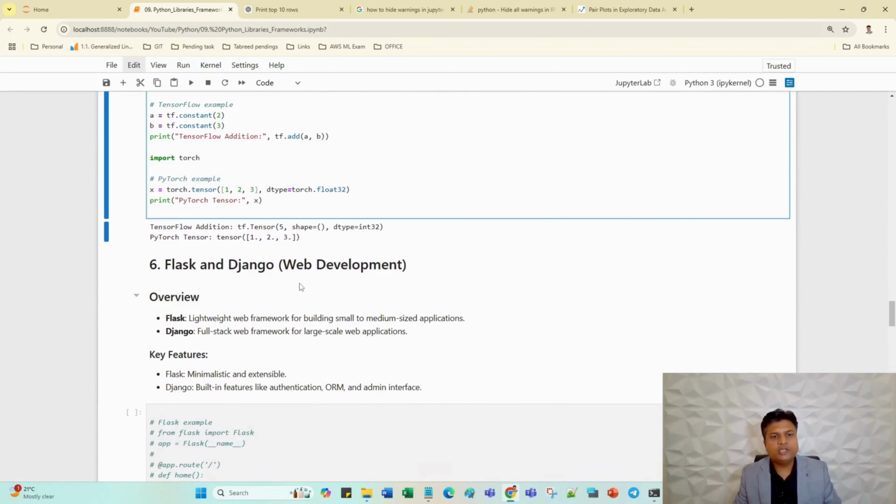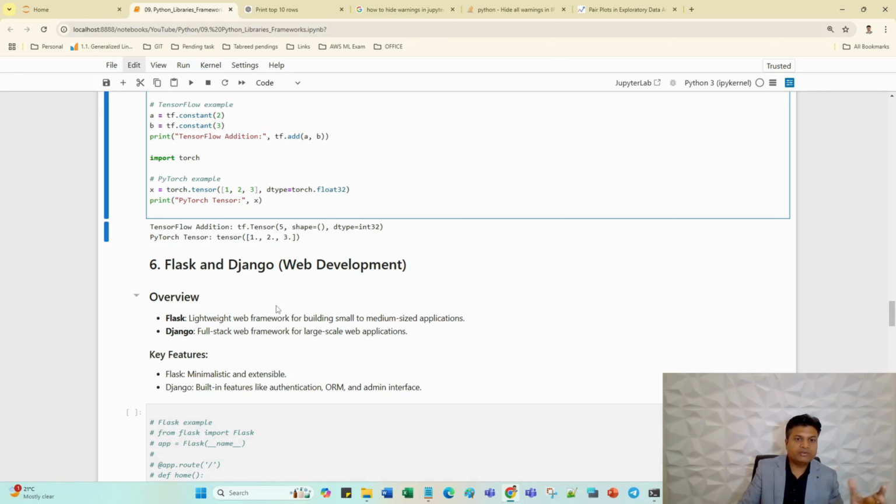Now I'm going to explain Flask and Django. Guys, Flask and Django are just two frameworks used for web development and API creation, like web API creation. Let's suppose I have created a model. Once the model is ready, I have to deploy it somewhere. There are so many user interfaces, and we can use Django or Flask. Flask is mostly used as a lightweight web framework, mostly for RESTful APIs and web APIs.